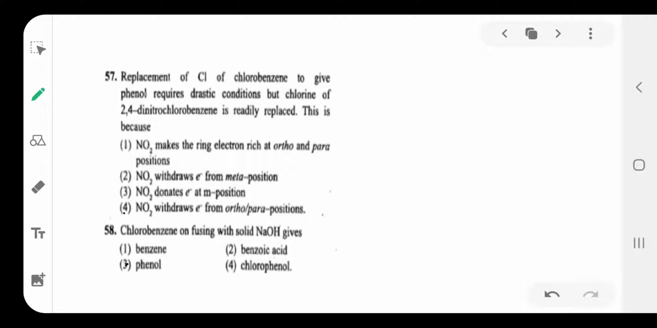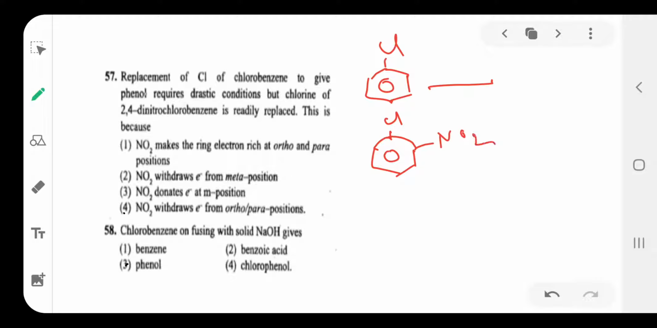The replacement of chlorine of chlorobenzene to give phenol requires drastic conditions, but chlorine of 2,4-dinitro chlorobenzene is readily replaced.